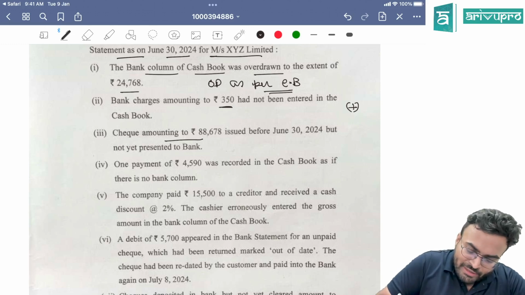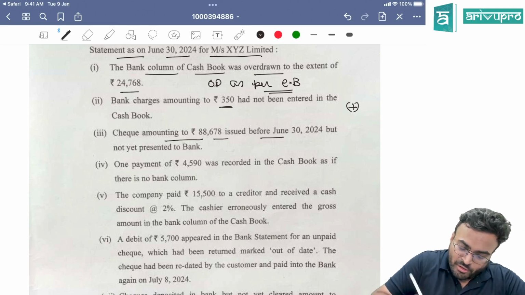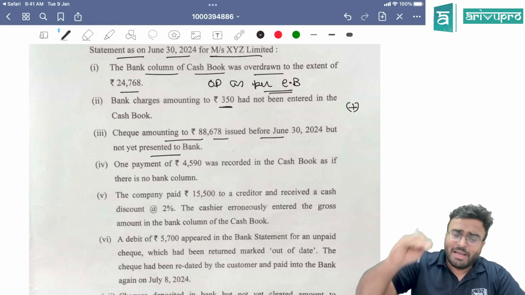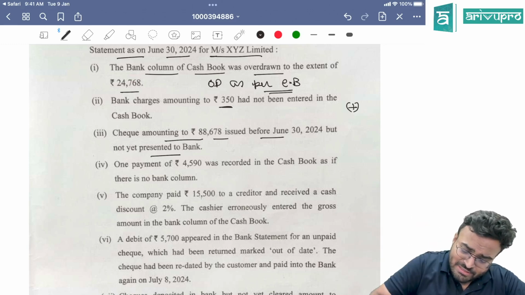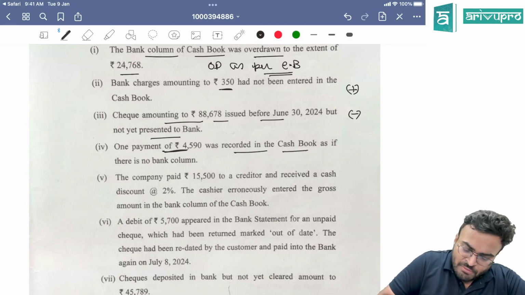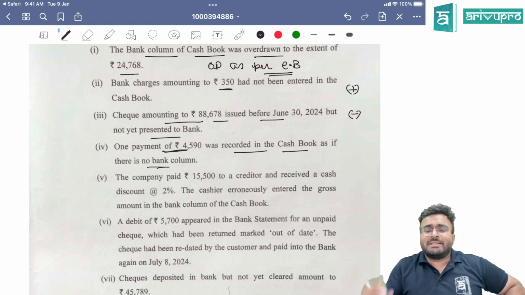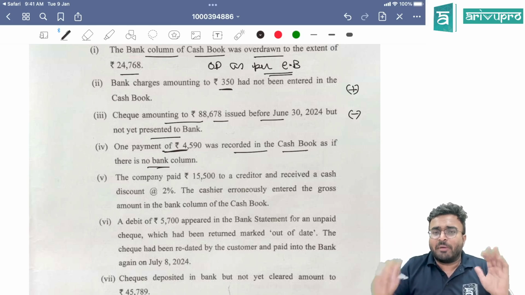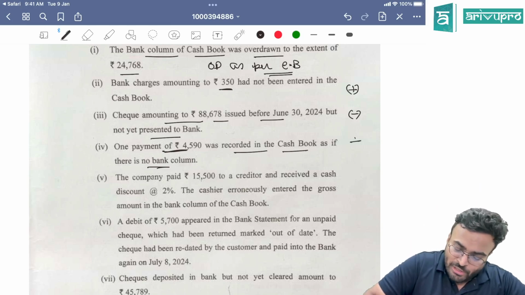Check amounting to 88,768 issued before but not yet presented to bank. So cash book you have entered. Cash book balance increases. OD balance increases. So minus. One payment of 4,590 was recorded in the cash book as if there is no bank column. That means they have put it into cash column. Payment not recorded in the bank column. Passbook they have added. So you will also add.